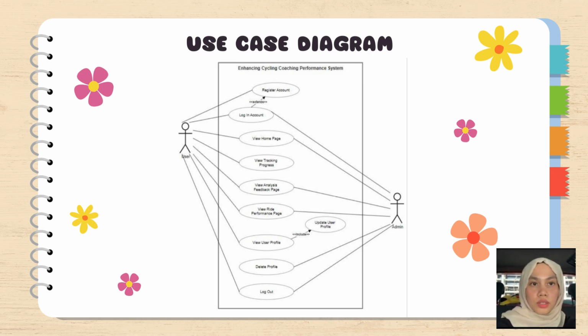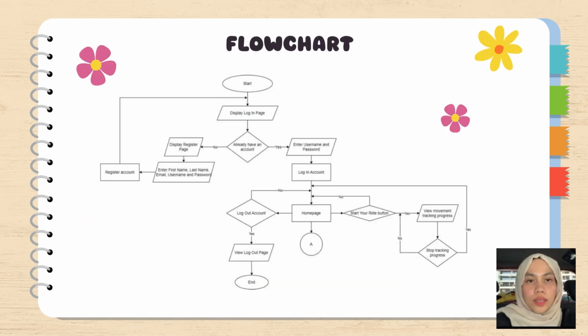While admin can just log in as they already have their own designated account, and will have another feature that could delete the profile. Next, the flowchart illustrates the sequence and steps of a process of the system. It shows the flow of where the system starts until the system ends.